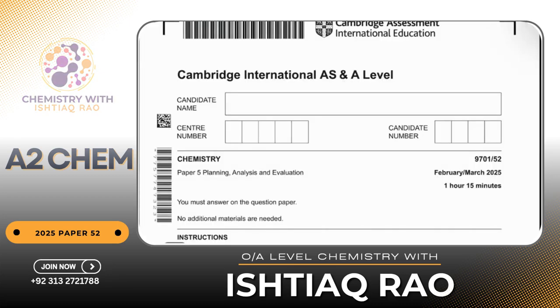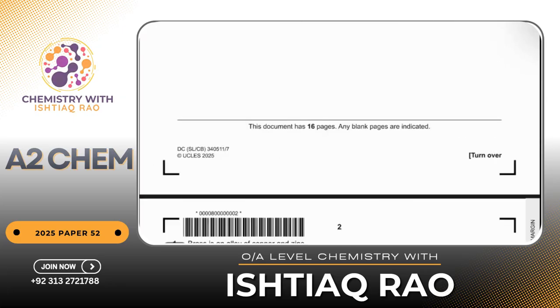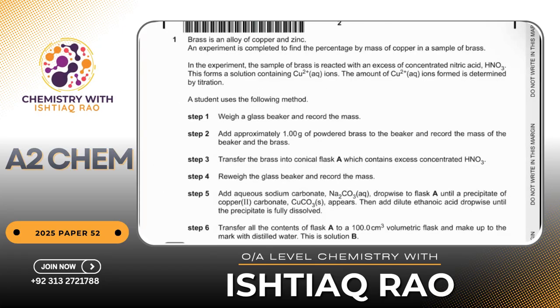Okay, so this is 2025 Feb March paper 52. Starting from question number 5, brass is an alloy of copper and zinc. An experiment is completed to find the percentage by mass of copper in a sample of brass. In the experiment, the sample of brass is reacted with an excess of concentrated nitric acid. This forms a solution containing copper 2 plus ions.